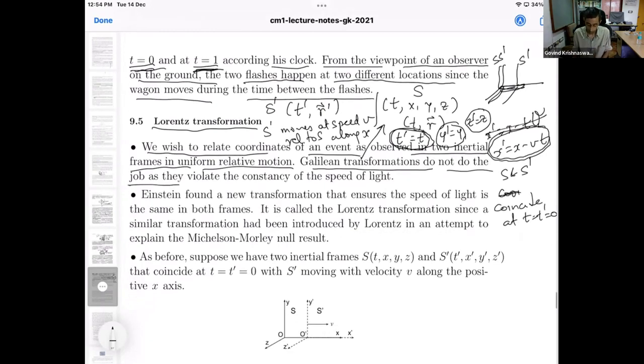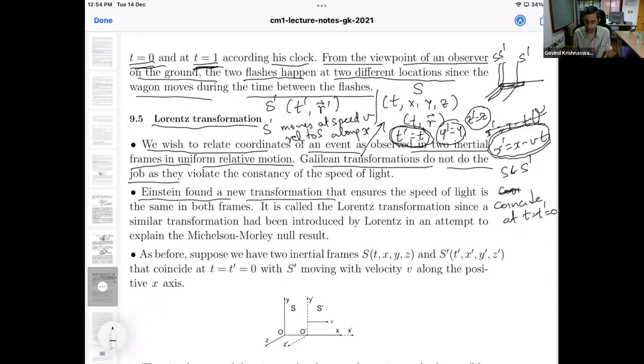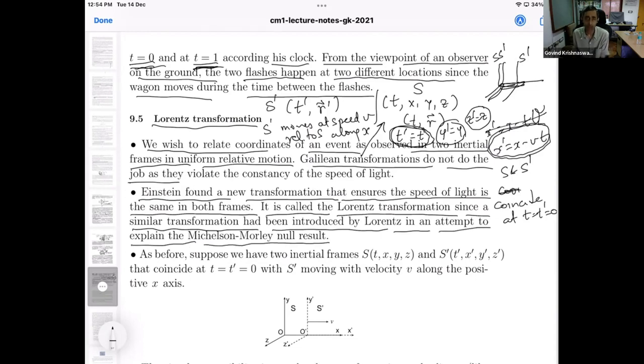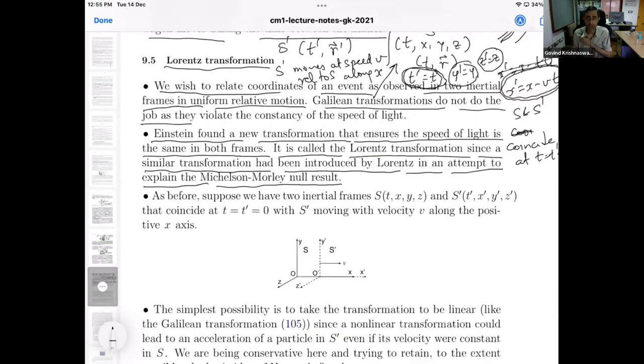Now, Einstein found a new transformation law. By transformation law, I mean a map between x, y, z, t and x prime, y prime, z prime, t prime, a certain transformation that ensures that the speed of light is the same in both frames. This transformation is called a Lorentz transformation, since a similar transformation had been introduced by Lorentz in an attempt to explain the Michelson-Morley null result. So Lorentz had introduced a similar thing. So it is called the Lorentz transformation.